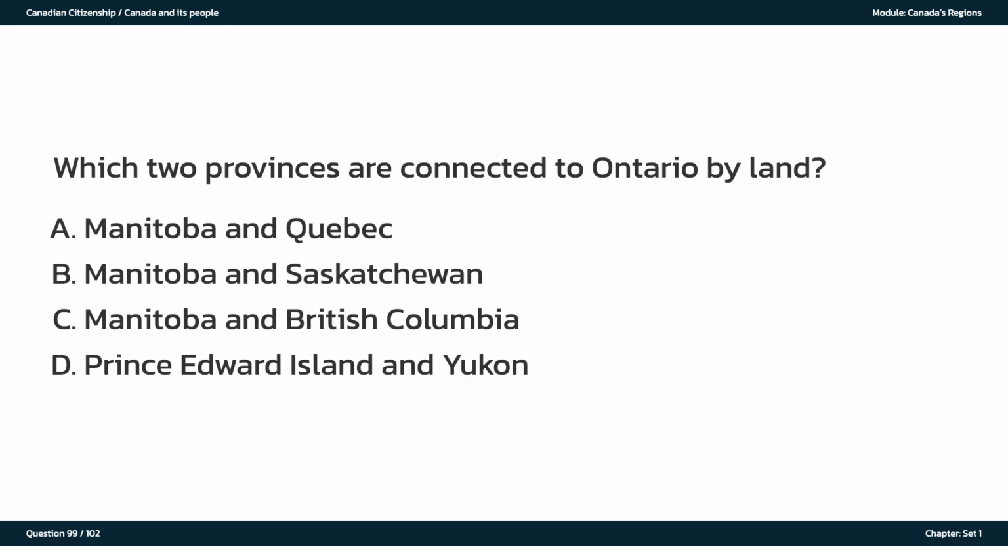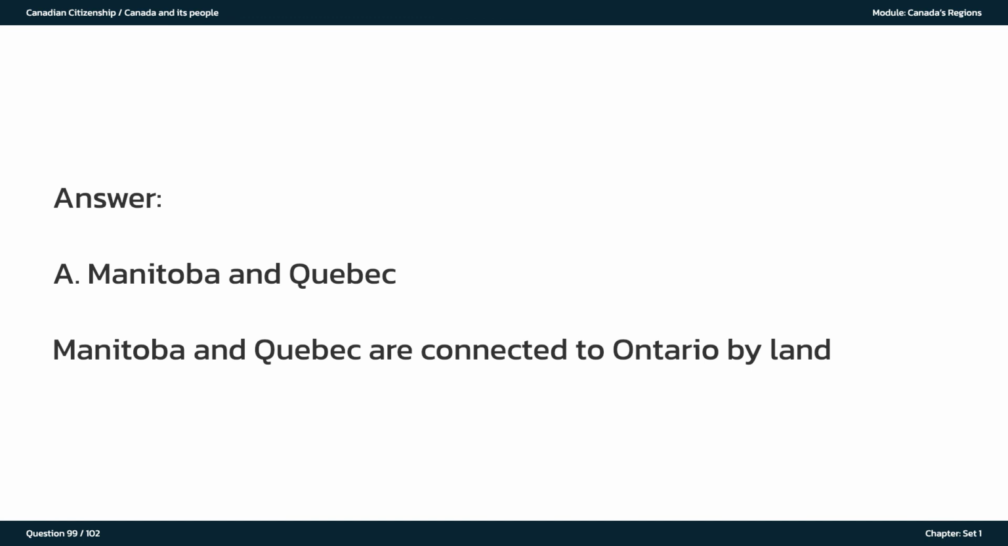Which 2 provinces are connected to Ontario by land? A. Manitoba and Quebec. B. Manitoba and Saskatchewan. C. Manitoba and British Columbia. D. Prince Edward Island and Yukon. The answer is A. Manitoba and Quebec. Manitoba and Quebec are connected to Ontario by land.